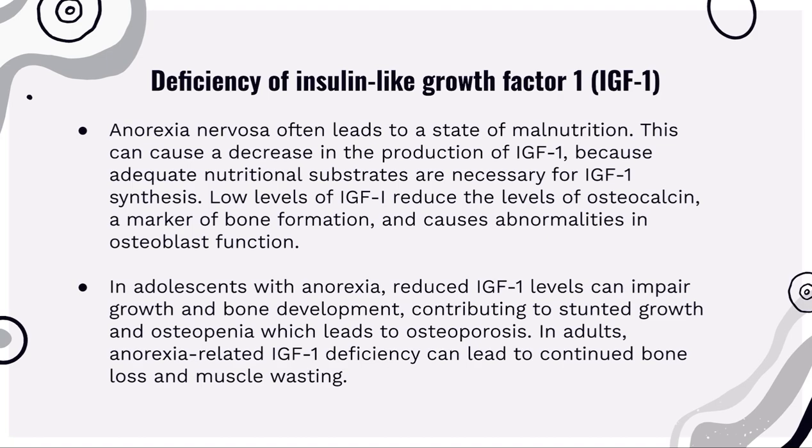In adolescents with anorexia, reduced IGF-1 levels can impair growth and bone development, contributing to stunted growth and osteopenia, which leads to osteoporosis. In adults, anorexia-related IGF-1 deficiency can lead to continued bone loss and muscle wasting.